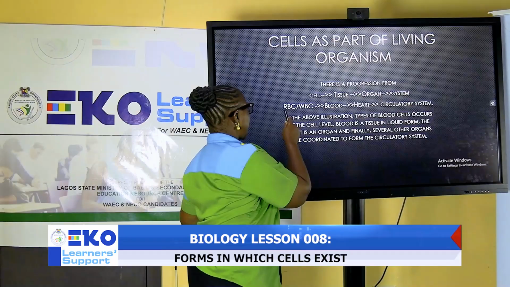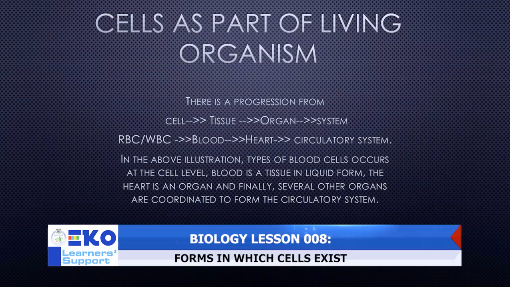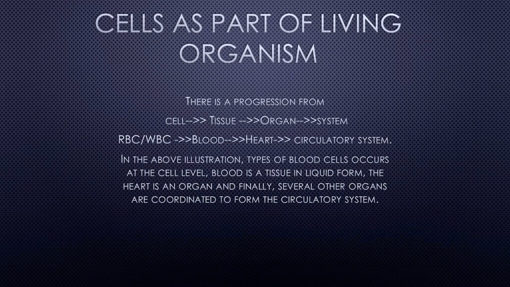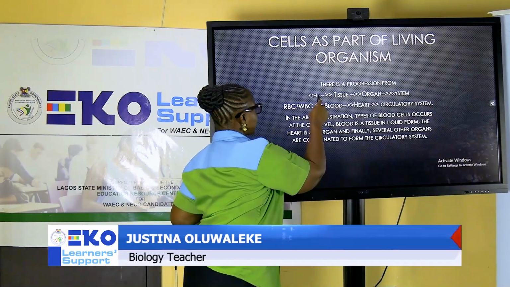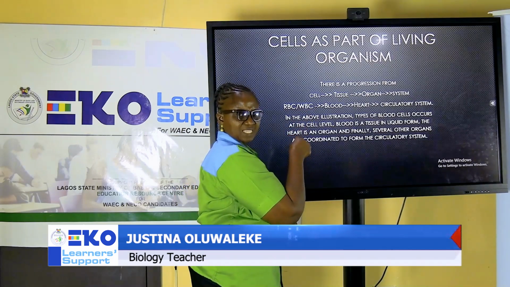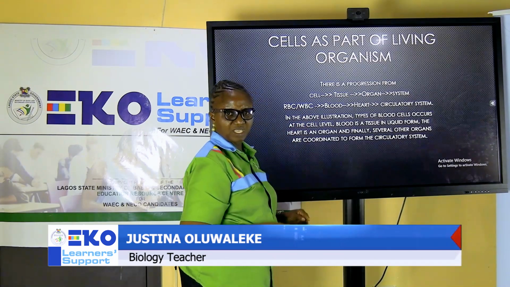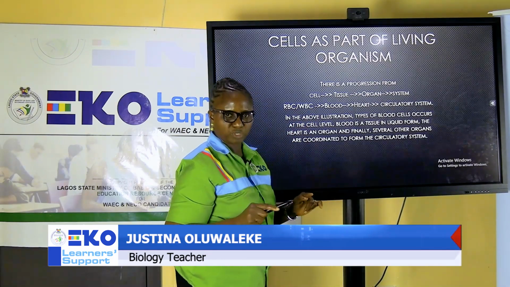But what do we have? My RBC and WBC. My RBC, do you know what my RBC stands for? Red blood cell. What is my WBC? White blood cells. I wrote it this way because of space. We have cells occurring in our bodies as white blood cells and red blood cells. They carry out specific functions.